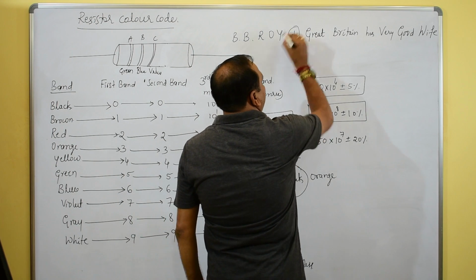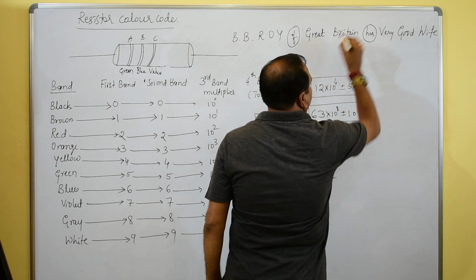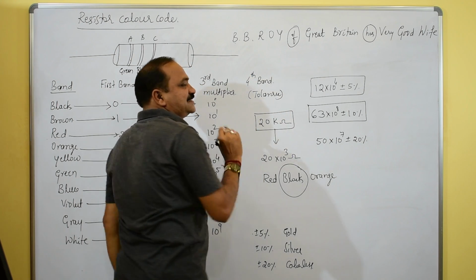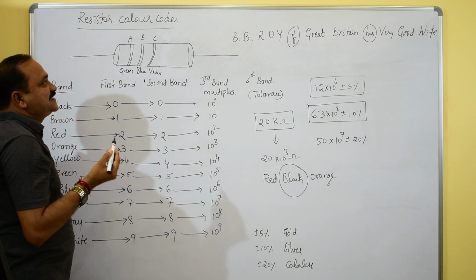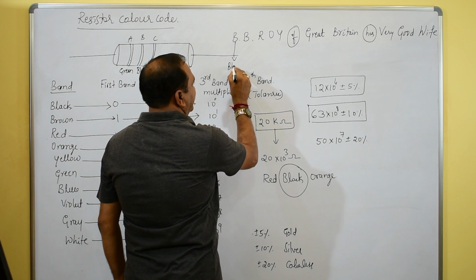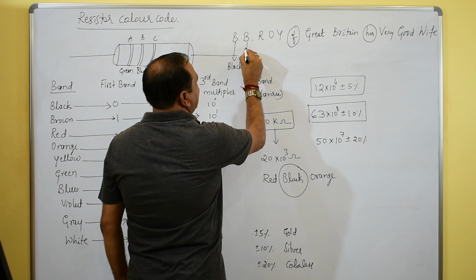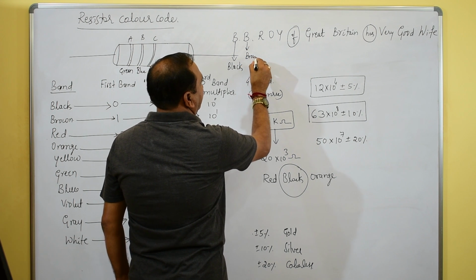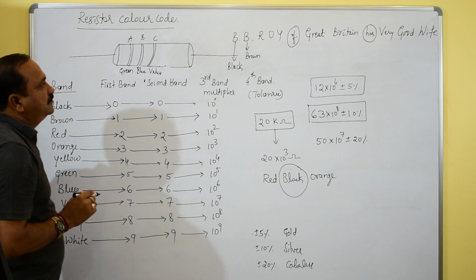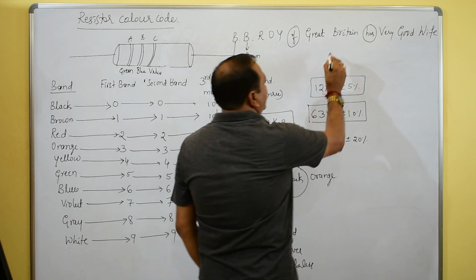See, you remove the 'of', and you also remove 'has'. B.B. Roy: the first one is black, this is black. This one is brown. Black, brown. This one is blue.